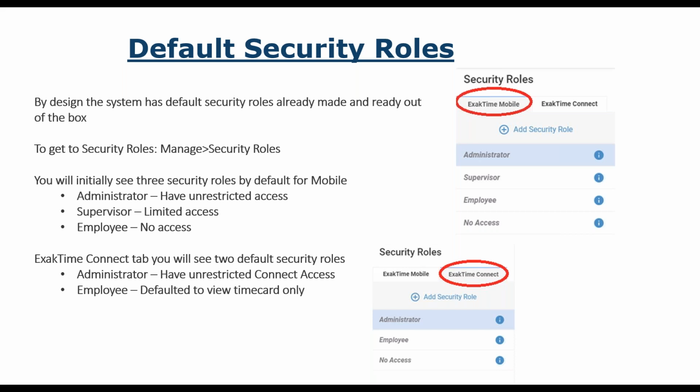Okay, so again, both of these security roles, mobile and Connect, work independently of each other. If I'm a field employee and I'm out in the field, I only need an employee mobile access security role. I do not need a Connect security role.